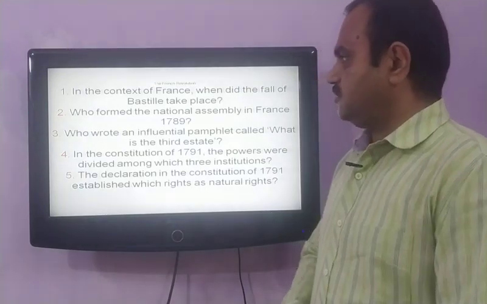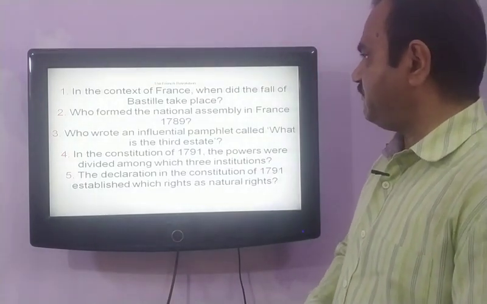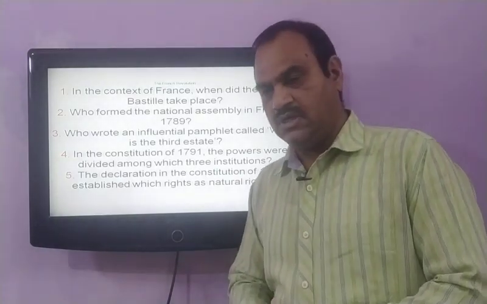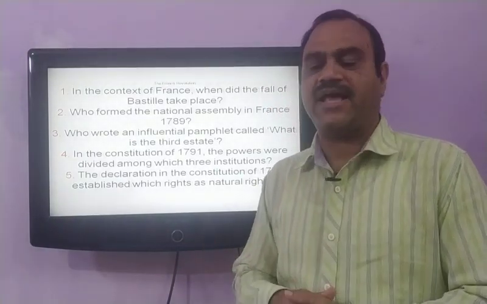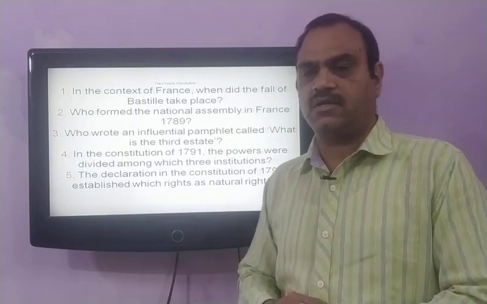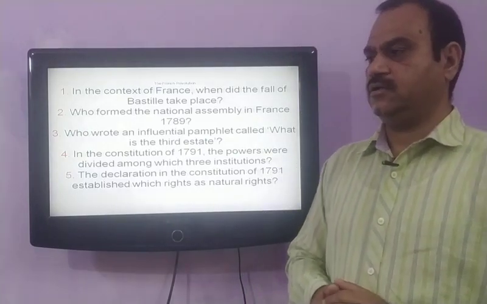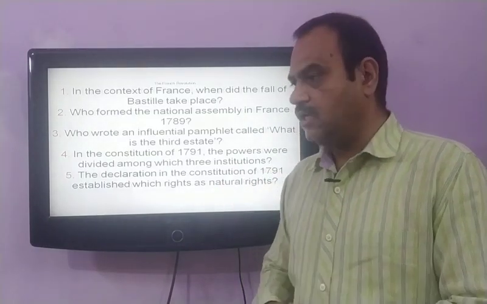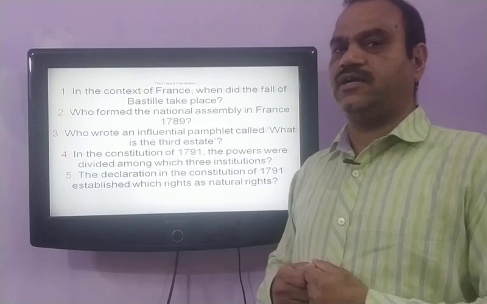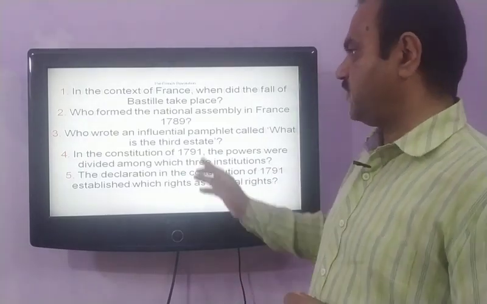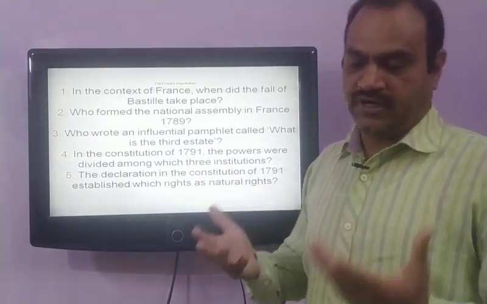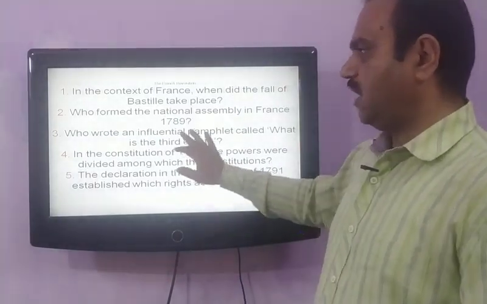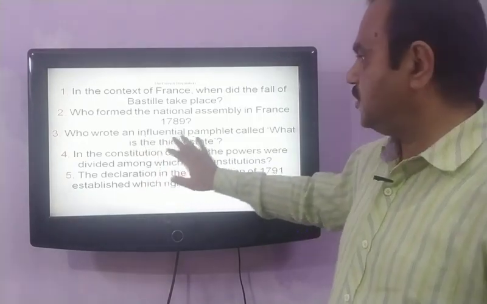Our next question is, who formed the National Assembly in France in 1789? Right after the French Revolution began, the people or the third estate of France took shelter in a tennis court, and they took the oath and declared themselves the National Assembly of France. So it was the third estate that declared themselves as the National Assembly of France, and declared France a constitutional monarchy after framing the Constitution of France.